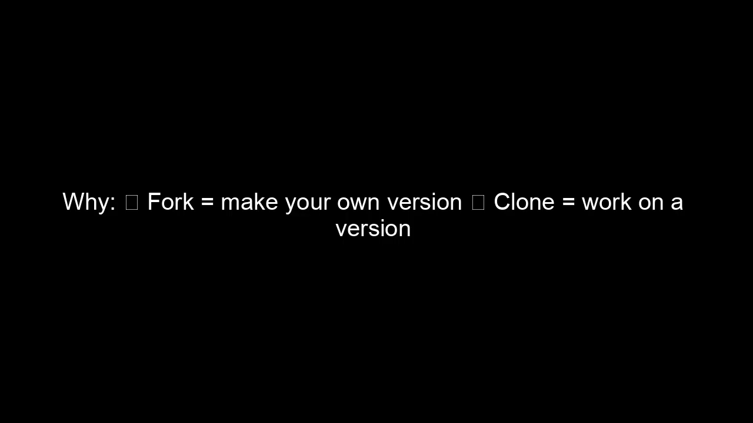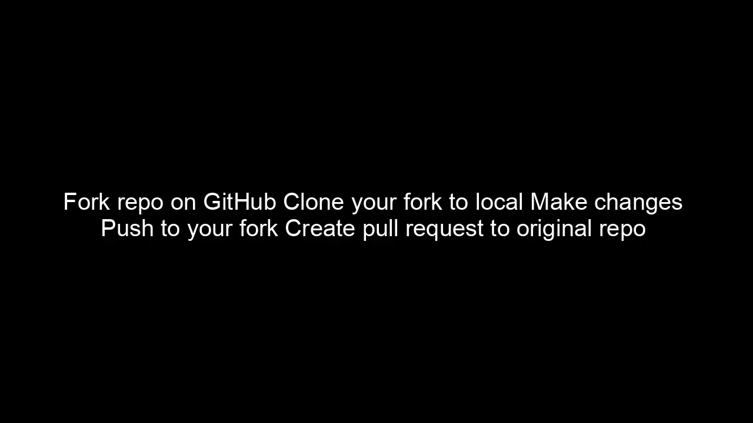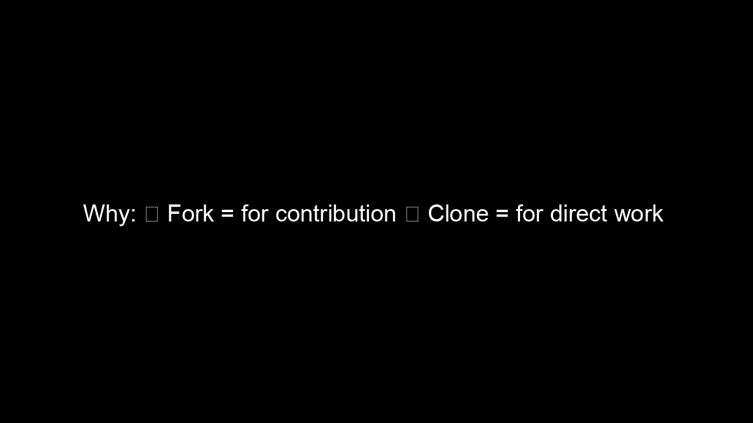Workflow difference. Fork workflow: fork the repo on GitHub, clone your fork to local, make changes, push to your fork, and create a pull request to the original repo. Clone workflow: clone the repo, make changes, commit, push if allowed. Why? Fork equals for contribution. Clone equals for direct work.